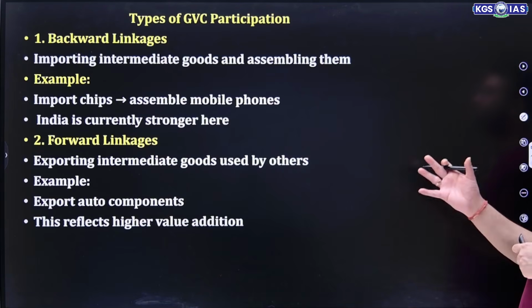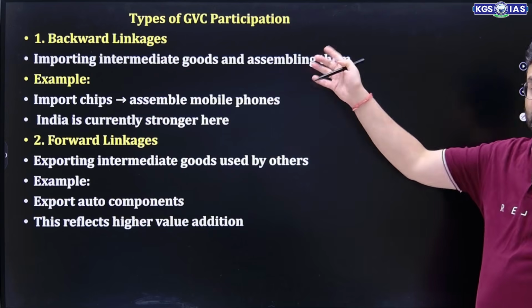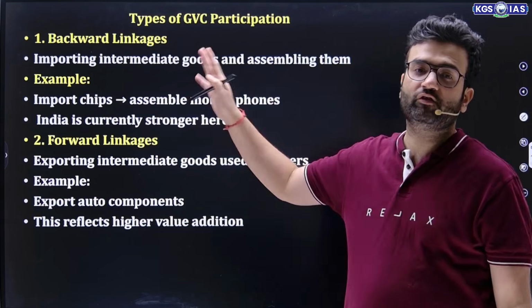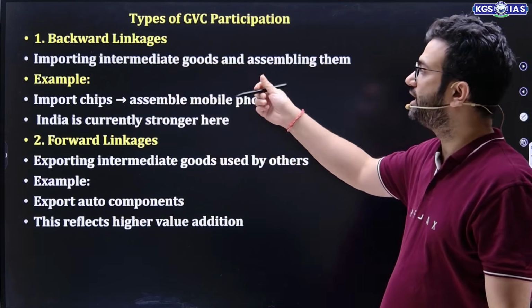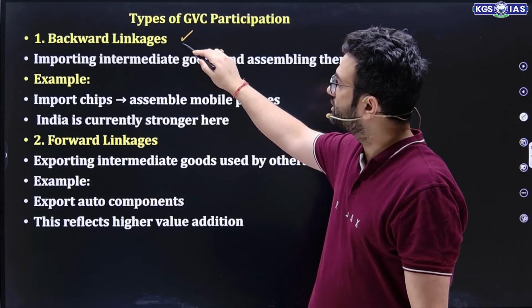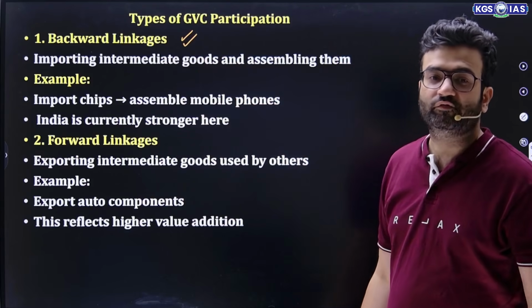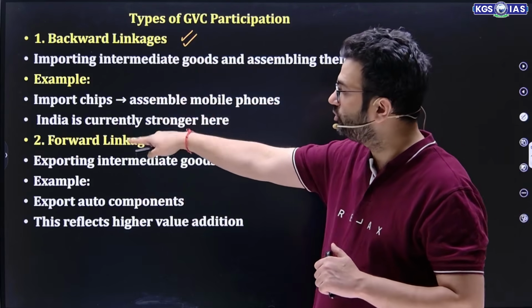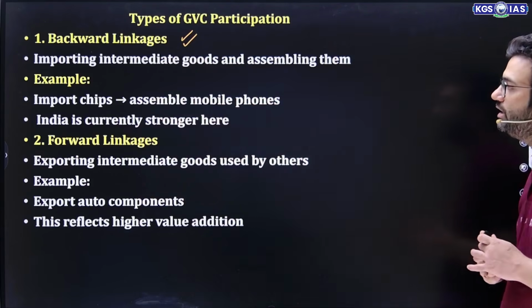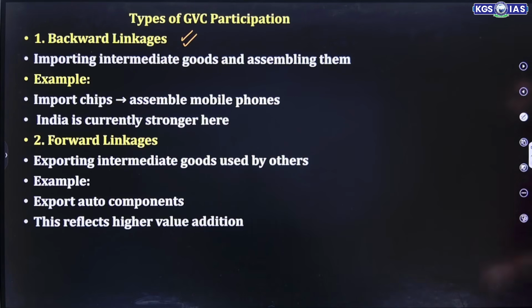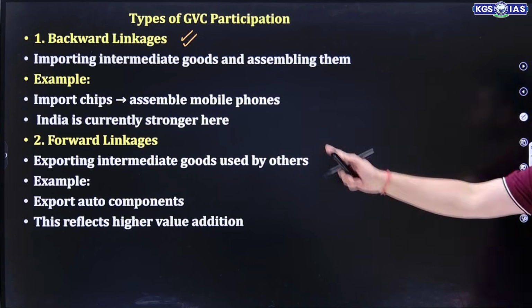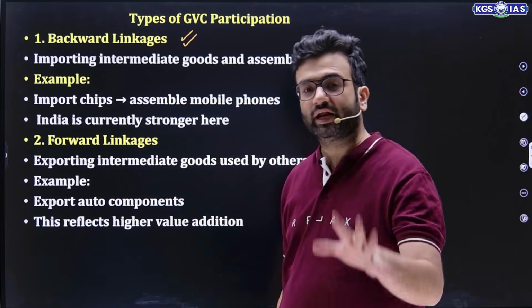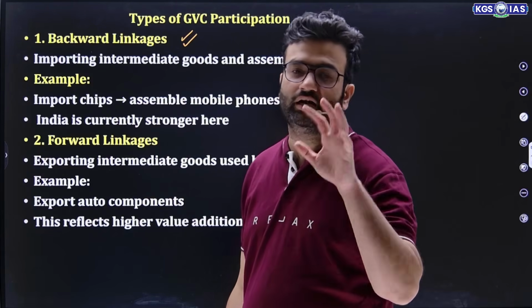Okay. So types of GVC participation. Prelims question again. A kind of prelims question. Backward linkage. India is right now focusing on this backward linkage. We need to shift from this backward to forward. Importing intermediate goods and assembling them. Example, import chips, assemble mobile phones. India is currently strong here. That's what I'm talking about. Right now, we are strong in this backward linkage.